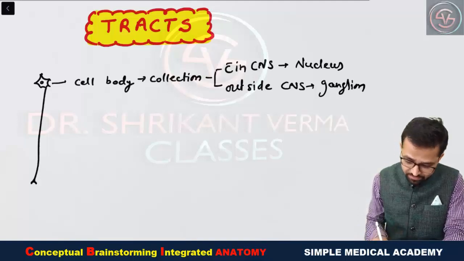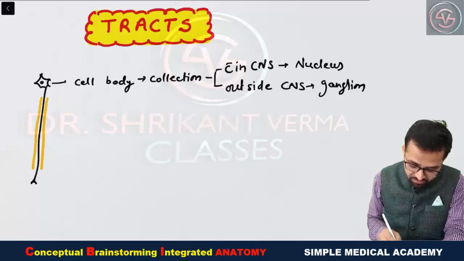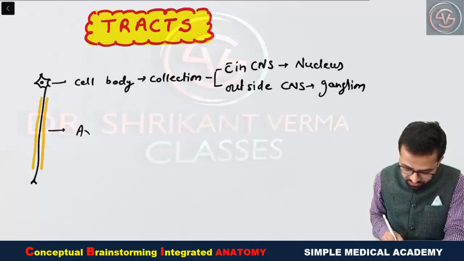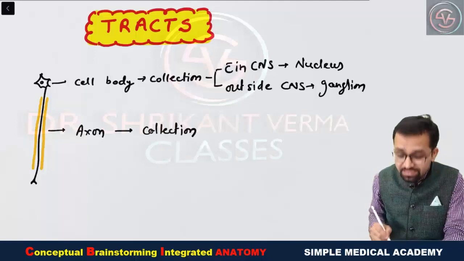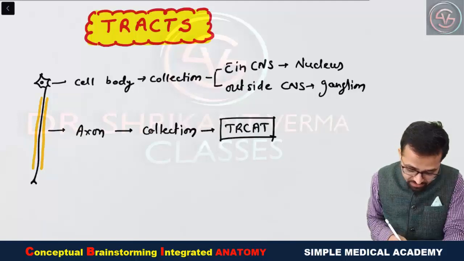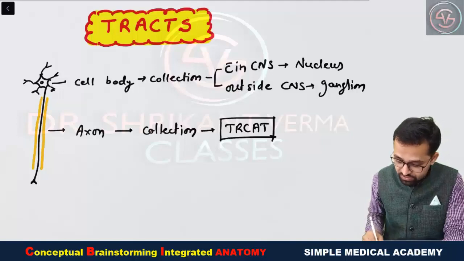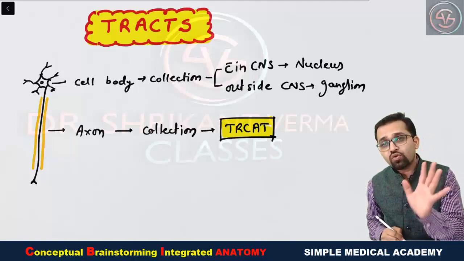Now see here, this is axon which is covered with the myelin sheath. So this is the axon, collection of the axon, or you can say bundle of axons known as tract. Okay, yes, this is the long process. Other short process are also present in any neuron. They are known as the dendrite, but here we are going to discuss about this tract. So tract is nothing, bundle of axons known as tract.